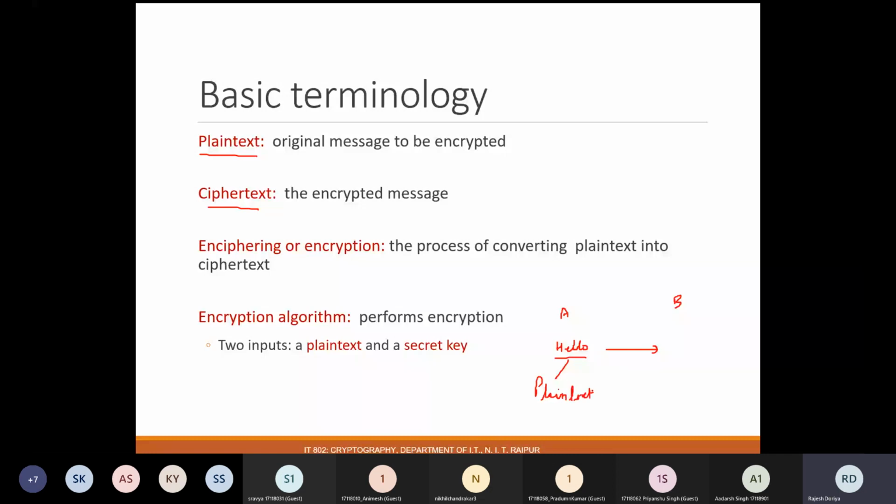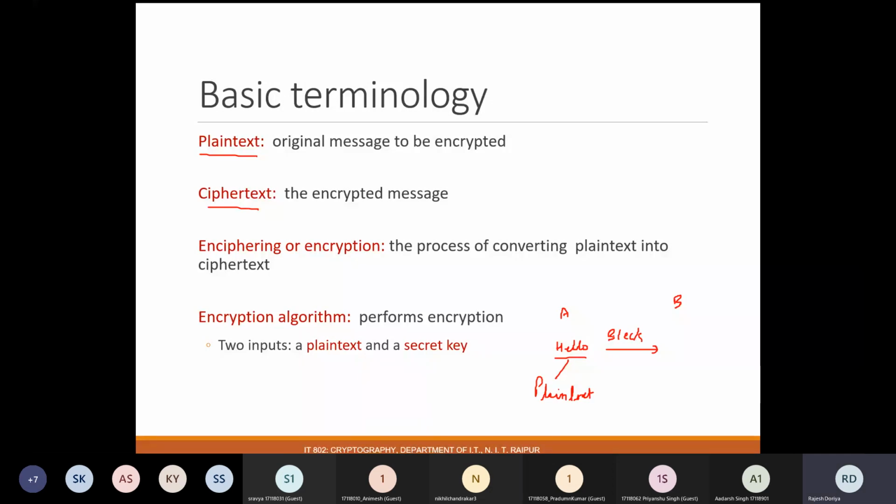Now what you have done is applied some techniques so that this message will not look as it was initially. Let's say after applying some techniques, this message will look like this.